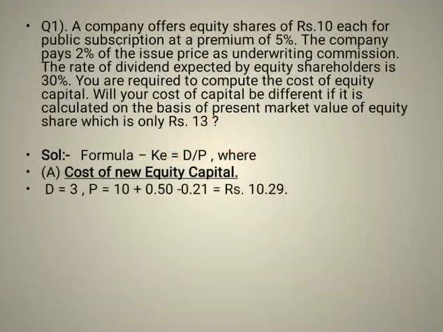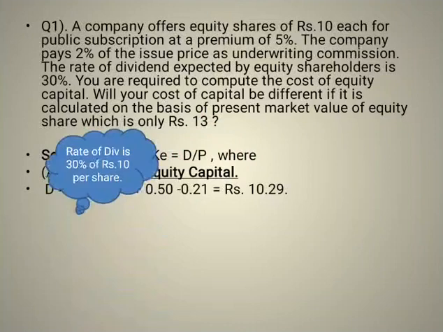where the value of D given in the question is 3. And how did we get that? Yes, the rate of dividend is 30%. 30% of what? Of the face value, which is nothing but 10. So 30% of 10 is nothing but 3. So the value of dividend is 3.